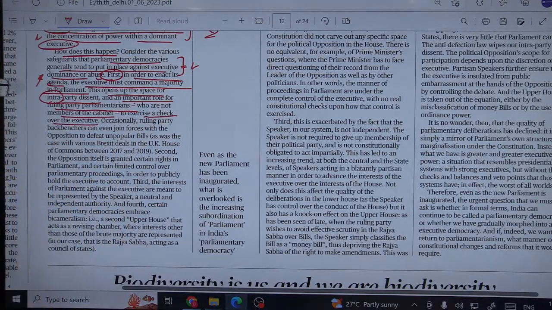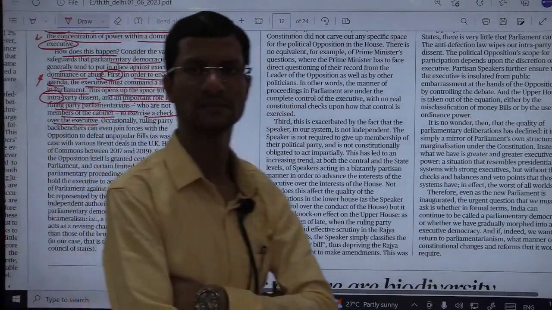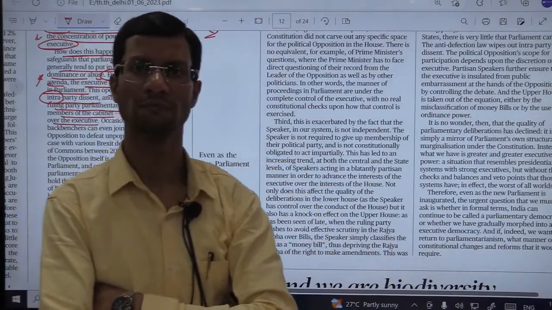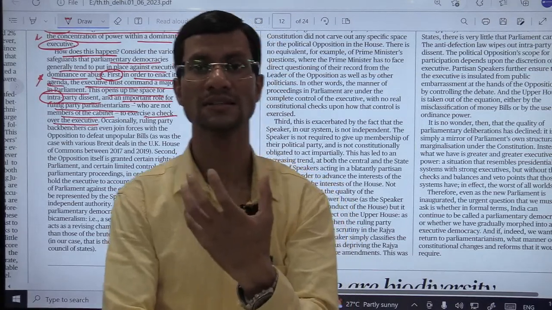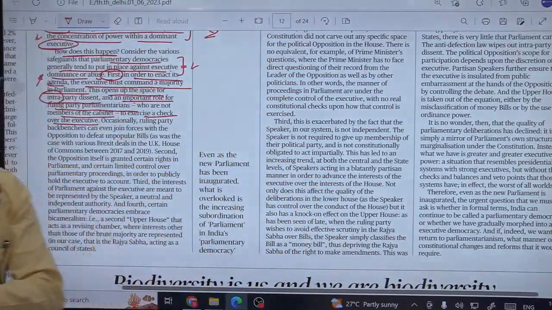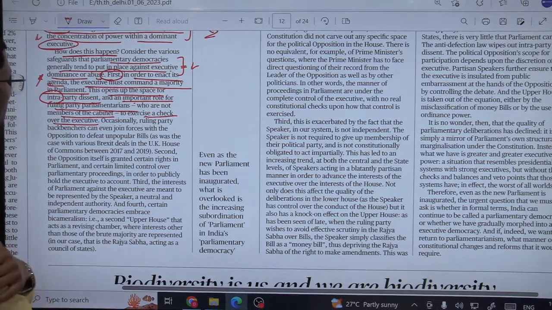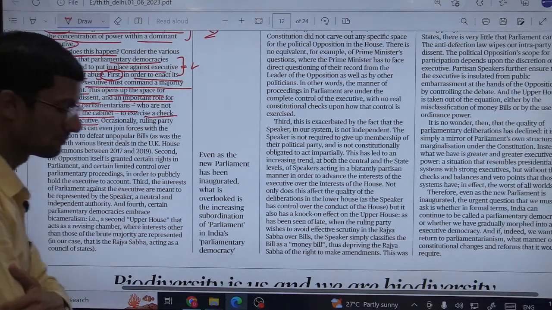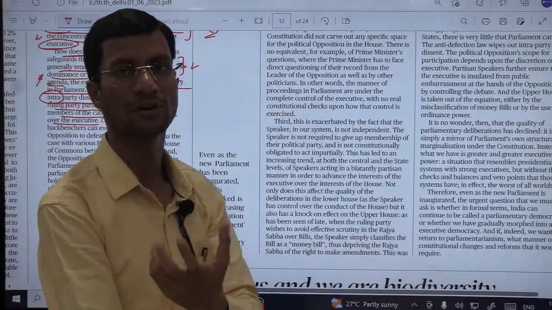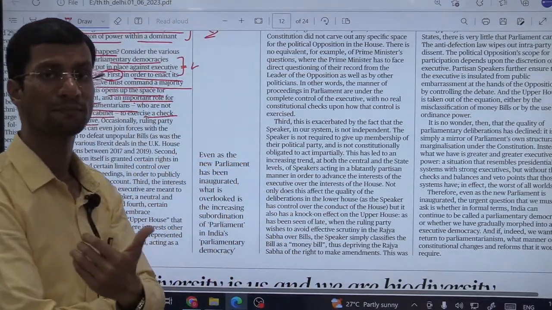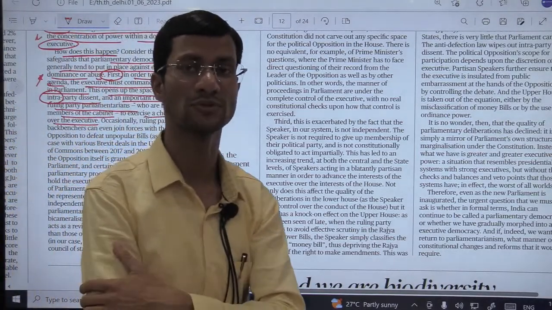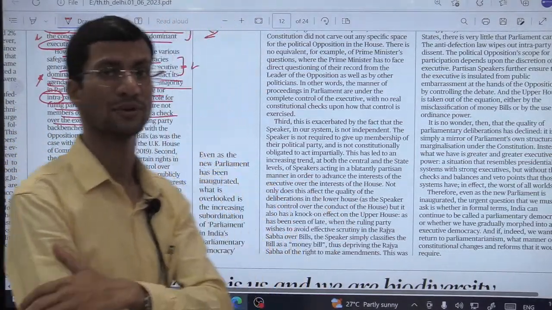So he is saying that the executive must command a majority in parliament. Whenever a single party has a majority, those members of parliament of that party who are not part of the cabinet have the right to put checks on the actions of the government by exercising a check over the executive. But is this happening? Can the same MPs of the same party put a check over their own government? This is a question.